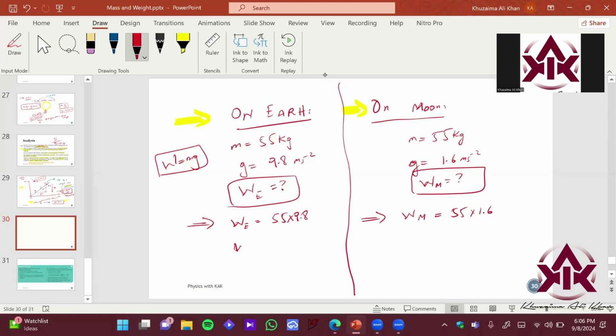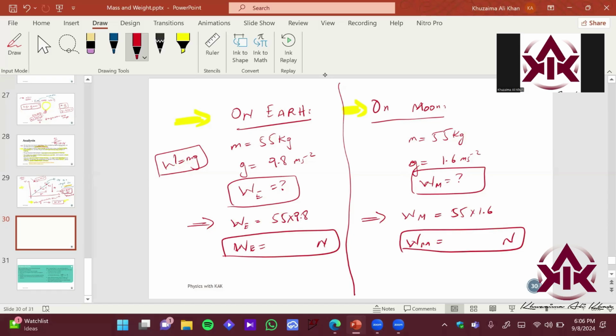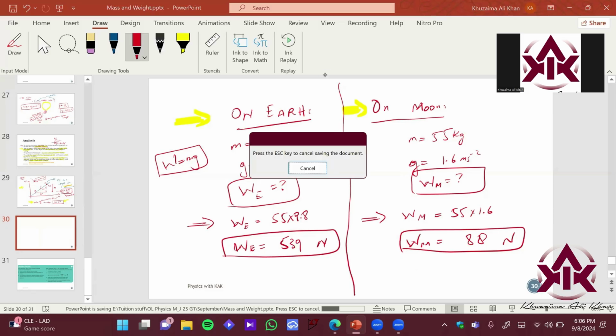The weight of Hamza on Earth is coming out to be these many newtons. The weight of Hamza is coming out to be these many newtons on the moon. Right. So let's do this. So 55 times 9.8 is coming out to be 539 newtons. And the weight on the moon is coming out to be just 88 newtons. Imagine if you want to lose weight, right? Simply go to the moon, right? So imagine there's a huge difference. Like, there's a huge difference.